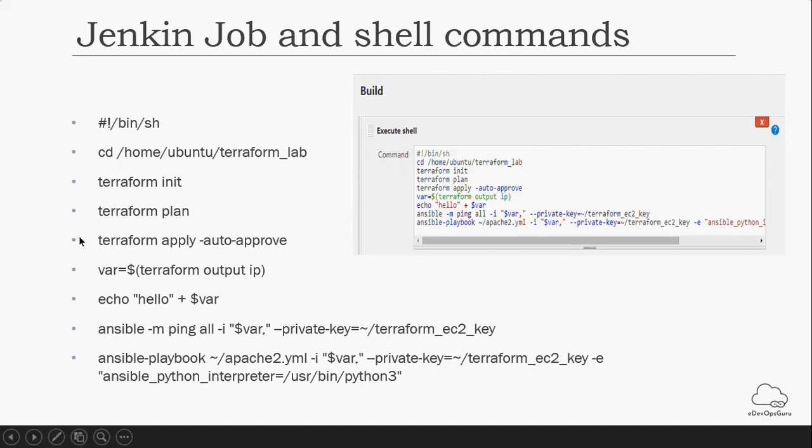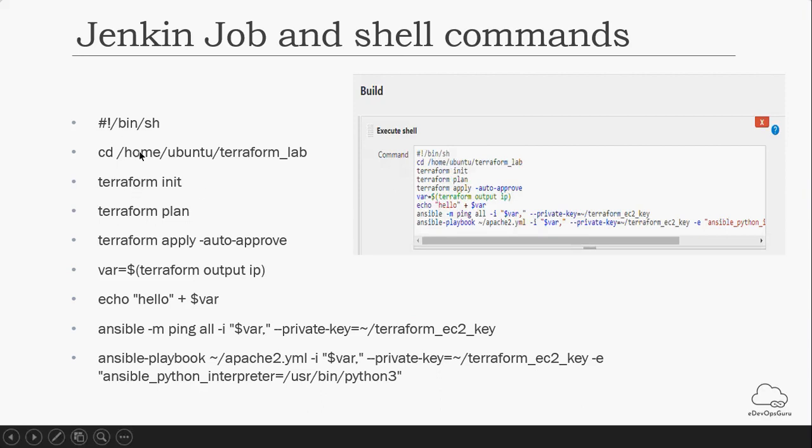So what are the commands we are going to use? I am simply using execute shell only. For simplicity of understanding, I am not going for a Jenkins pipeline; I am simply executing through a freestyle project, and these are the steps we need to follow to make this succeed.